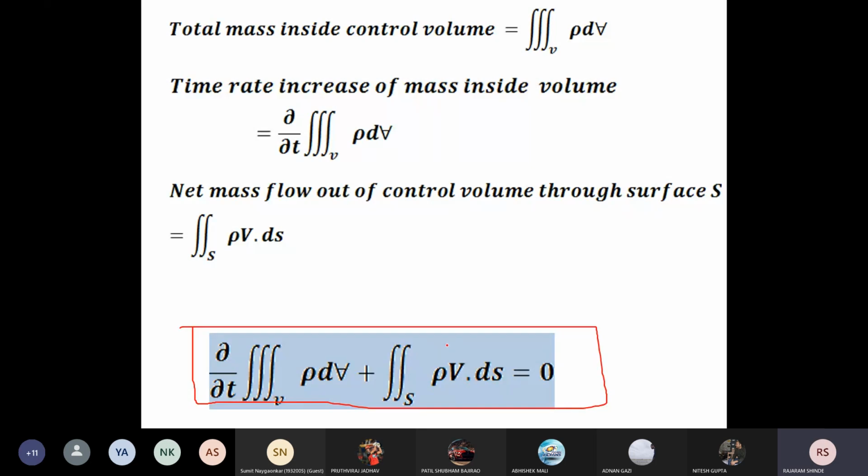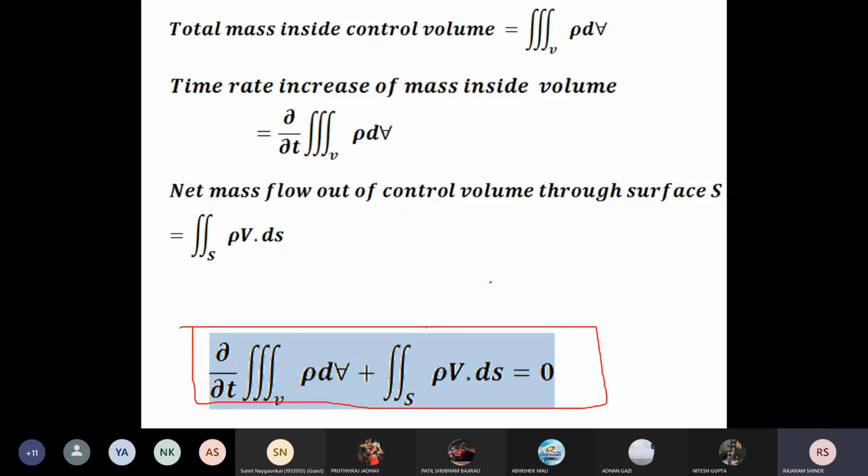This is your continuity equation, and this continuity equation we have derived from the control volume fixed in a space. So this is a continuity equation in the integral form. It is a continuity equation in the form of integral, and it is in conservation form. You can see here it is in conservation form, because we have derived this equation from the control volume fixed in a space.